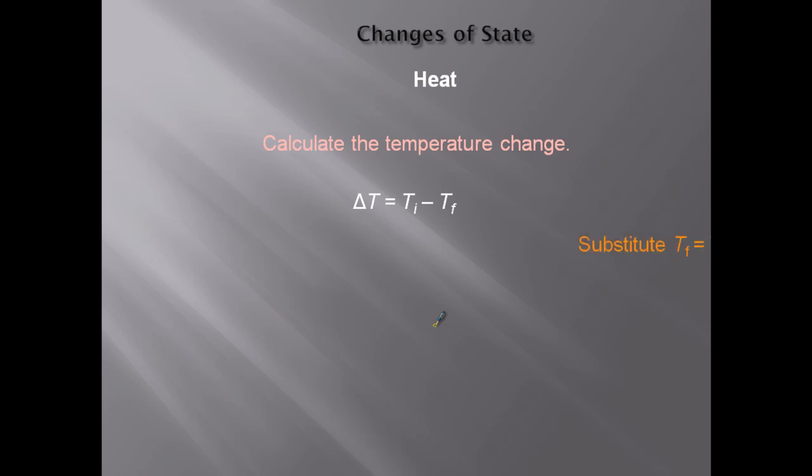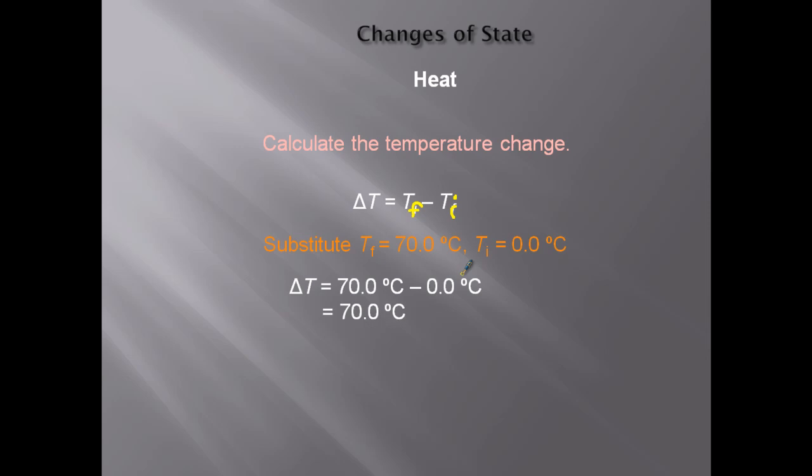Now we have to calculate the temperature change. It goes from 0 to 70. It should be final minus initial, typo. So it's 70 minus 0, a change of 70.